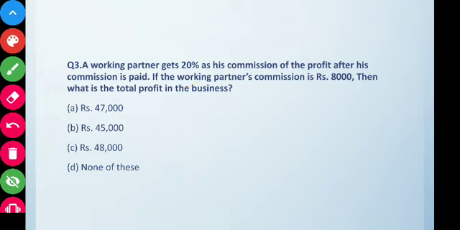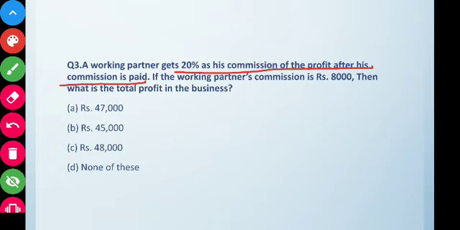So, first read the question again to get the question concept more clearly. It's saying that a working partner, and you know what is the meaning of working partner? I have told you already in previous lecture. That is, working partner is one who not only invests in the business but also looks after the business. Okay, so the question is, a working partner gets 20% as his commission of the profit after his commission is paid. Look, here the key point is that he gets 20% as his commission of the profit after his commission